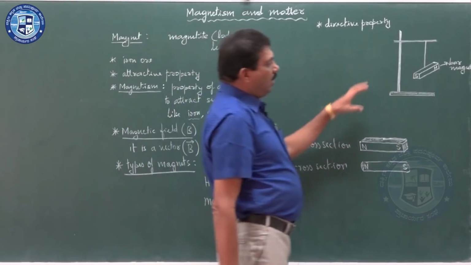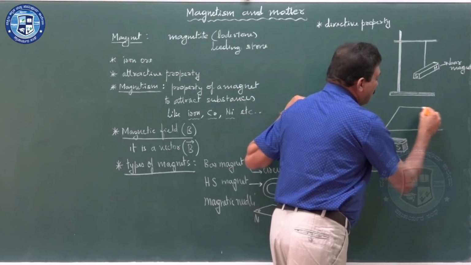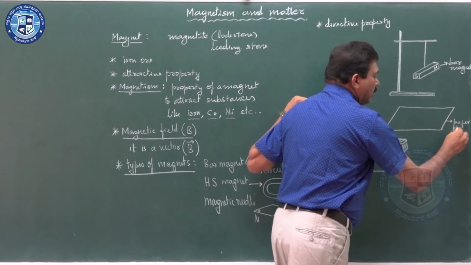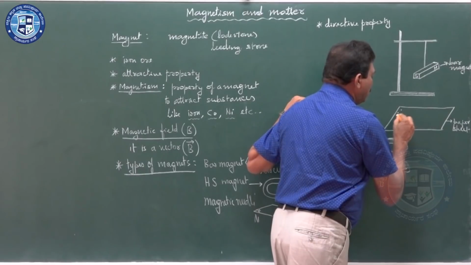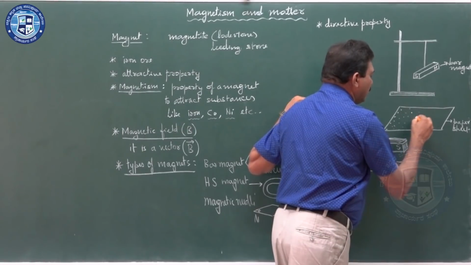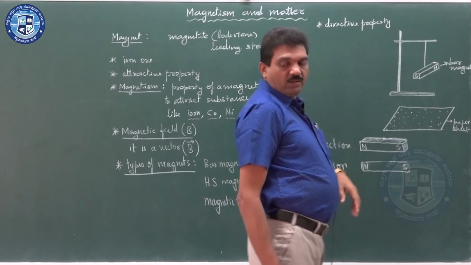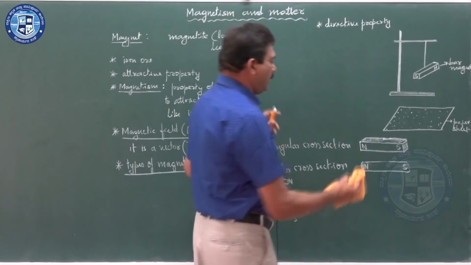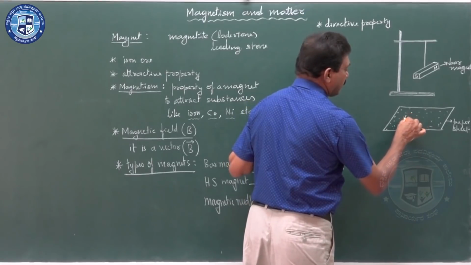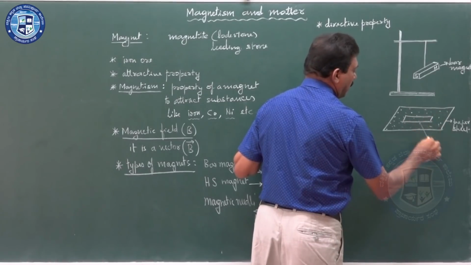Also, we can observe that, say if we consider a sheet of paper, on this paper sheet, if you spread out the iron filings uniformly, after spreading the iron filings, now you place a bar magnet. This is the bar magnet.